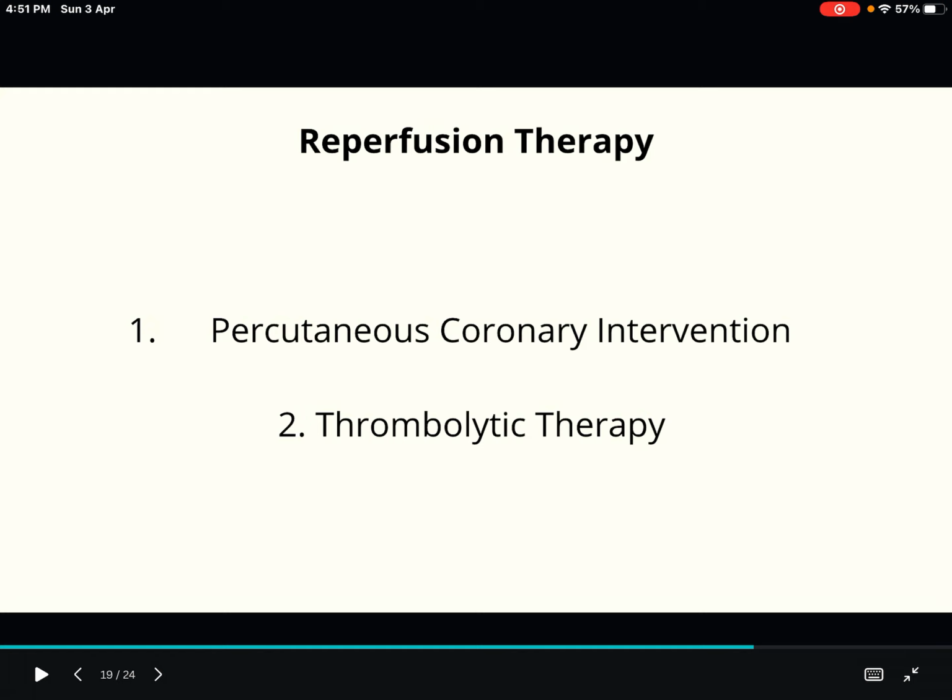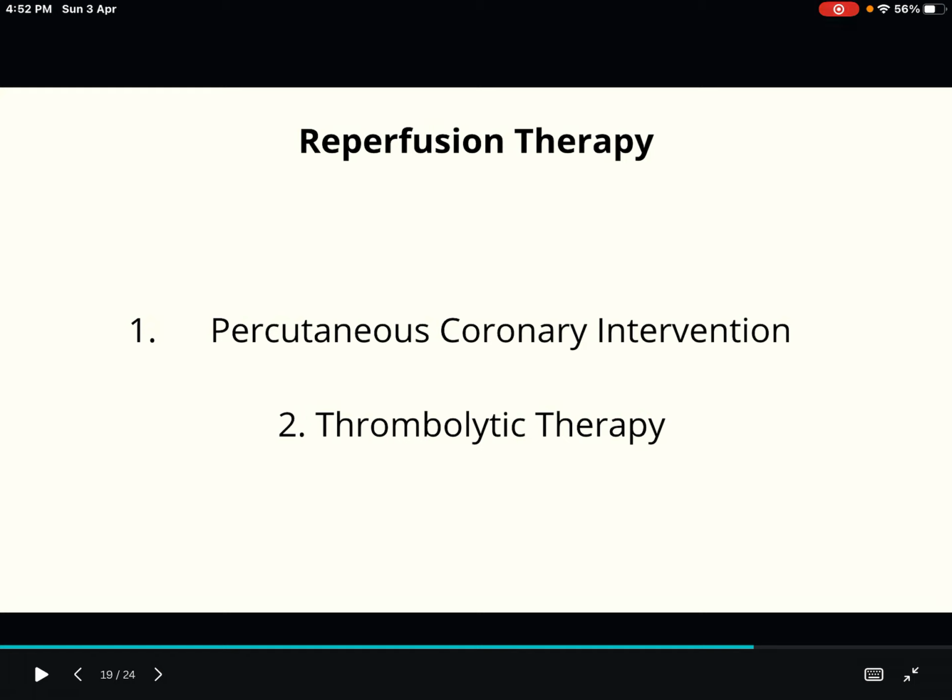Then coming to the reperfusion therapy. After the immediate measures, we have to go for the reperfusion therapy. There are 2 choices for us. One is percutaneous coronary intervention. The second one is thrombolytic therapy. The best and ideal method is percutaneous coronary intervention, but that won't be available in every hospital or every setup because it requires higher skills and good equipment.